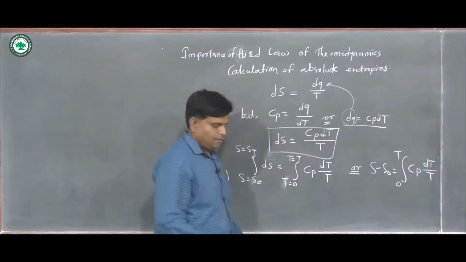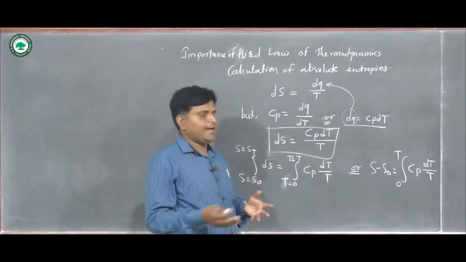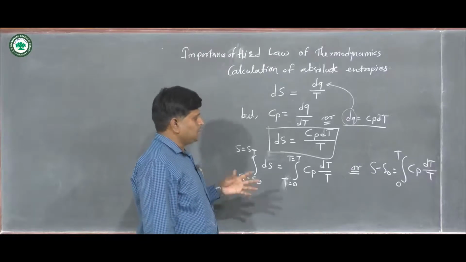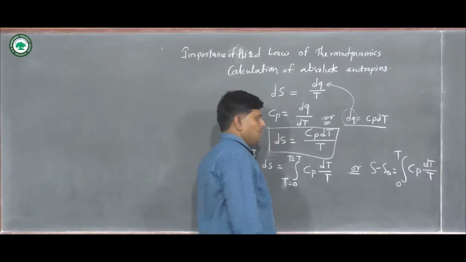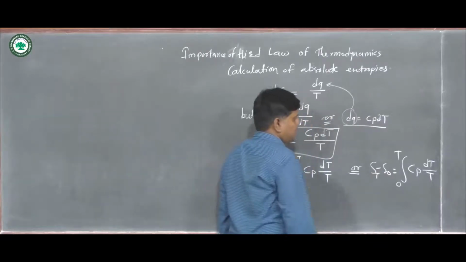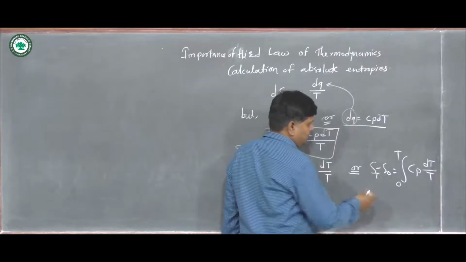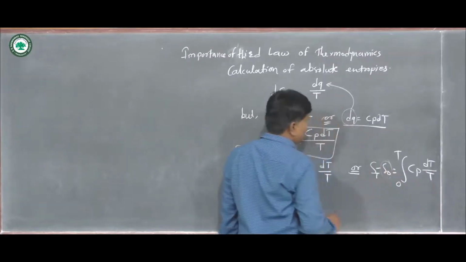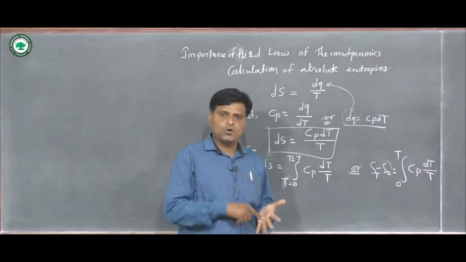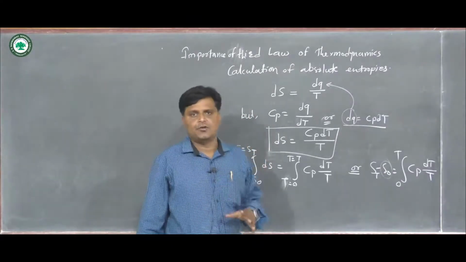Then if we take the crystal to be perfectly ordered, ST minus S0 means what? For a perfect crystal, S0 is equal to 0. Why? Because at 0 temperature the entropy of a system is 0.